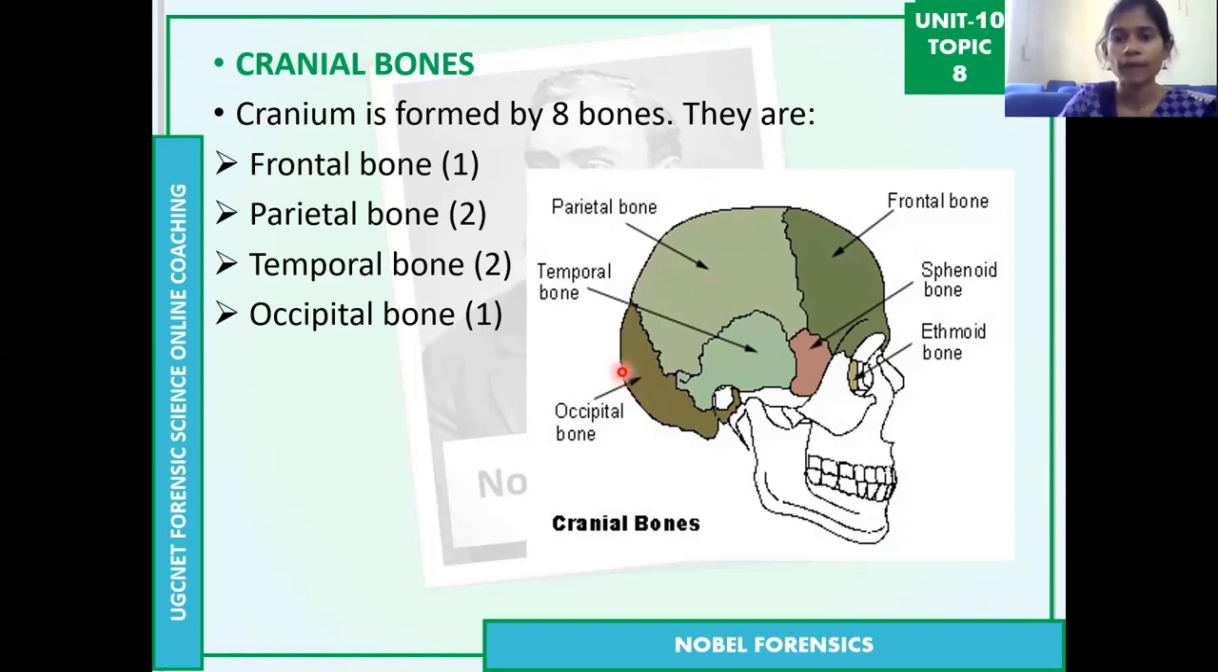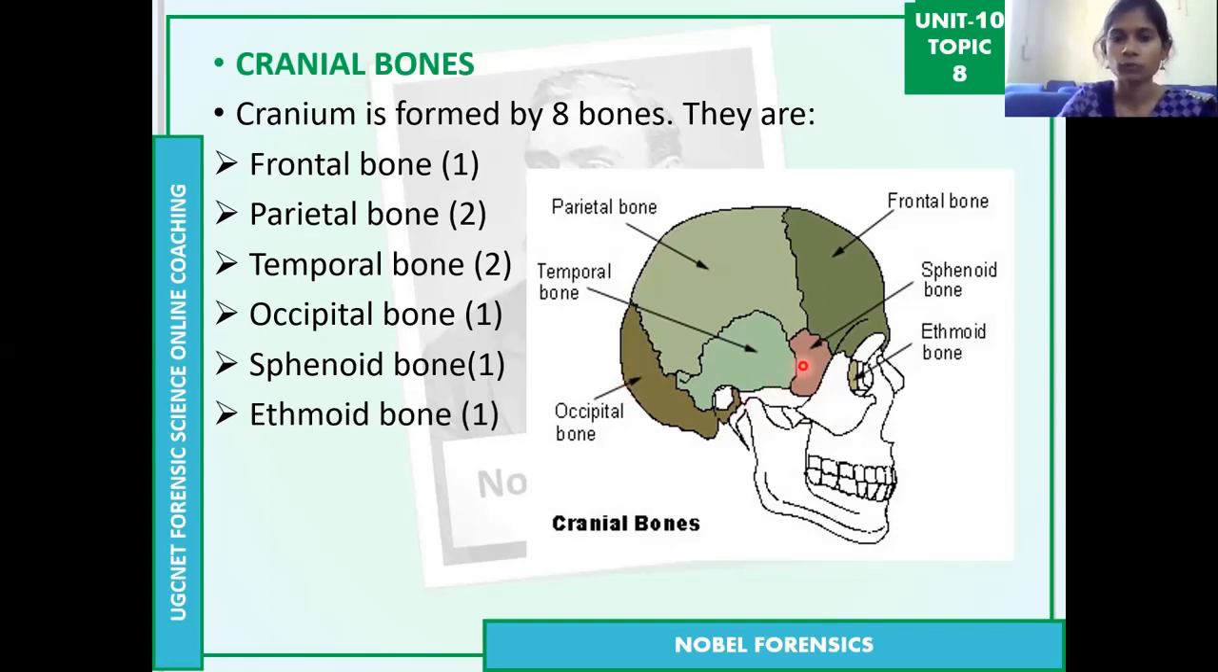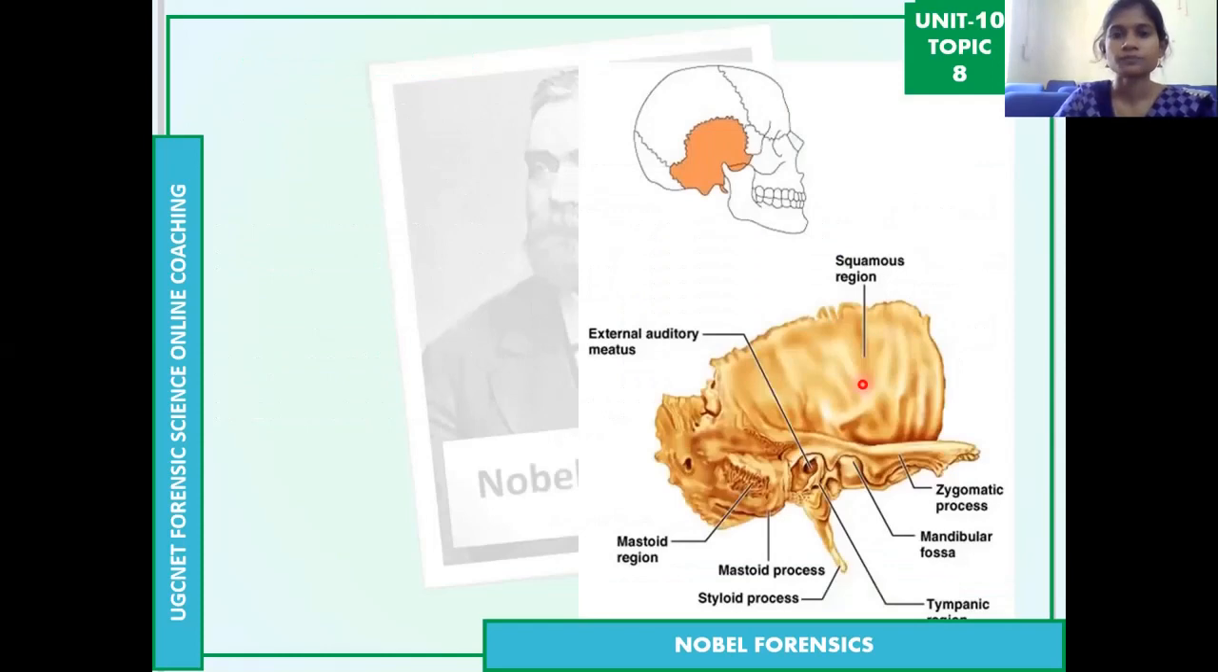Then the occipital bone, which is the back side bone, is useful in identifying the sex or gender of the person, whether female or male. We can identify that with the occipital bone. Then the sphenoid bone, the light reddish color. Then the ethmoid bone, which you can see from the eye orbits, that little one. So these are all the cranial bones.